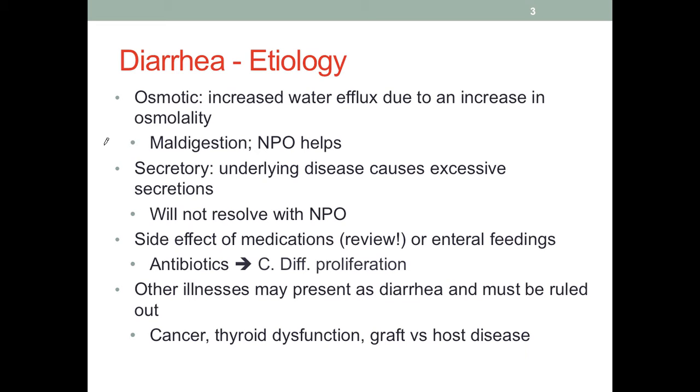In this case, we may see maldigestion as the cause. For example, if the sugary content of food is not digested, then the sugar particles will remain in the intestine, increasing the osmotic pressure. That will then pull in water into the lumen and increase the water content.